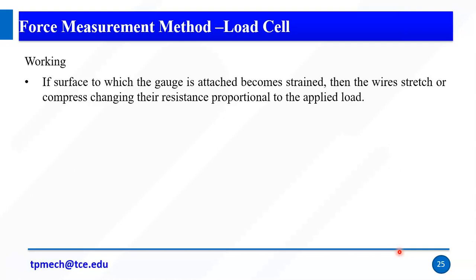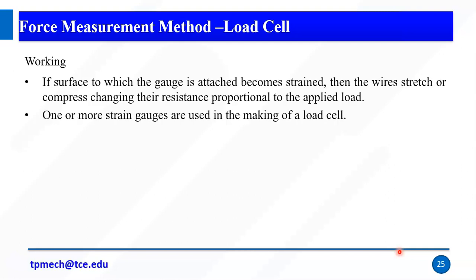A load cell is made by an elastic member with strain gauges. Strain gauges are wires. The wires may be parallel to the object axis or perpendicular to the object axis. If any force appears, it will change the dimension, and that resistance changes, which gives a voltage, and that voltage is related to our force.